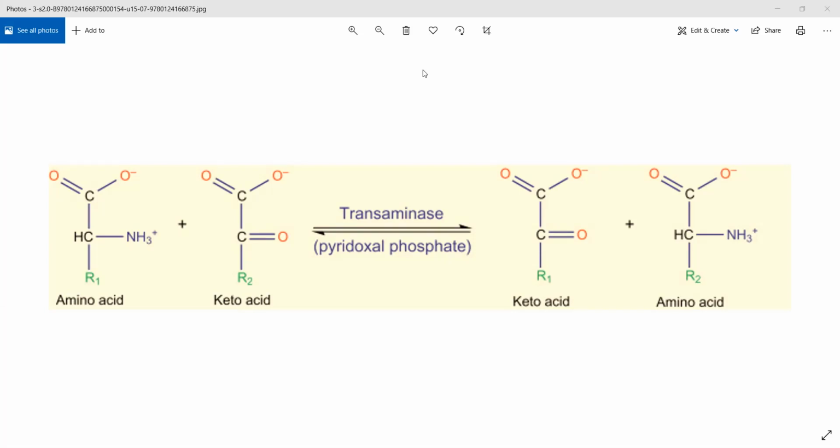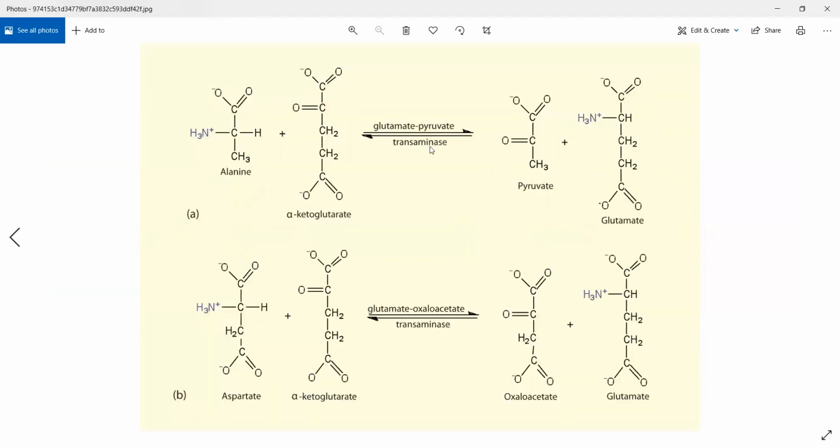So if you look at another image, थोड़ा और detailed image अगर रहा तो ये देखो. So transaminase जो enzymes रहते हैं, there are essentially only two types of transaminase enzymes which will act on only two types of amino acids. एक alanine है, एक aspartate है. ये दो ही amino acids है which will undergo this reaction, and the keto acid will be called alpha ketoglutarate.